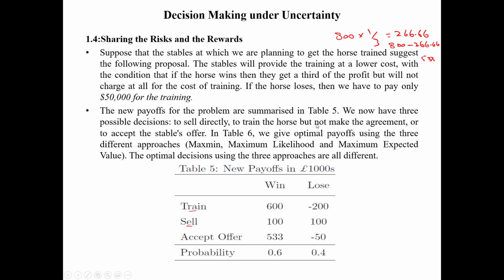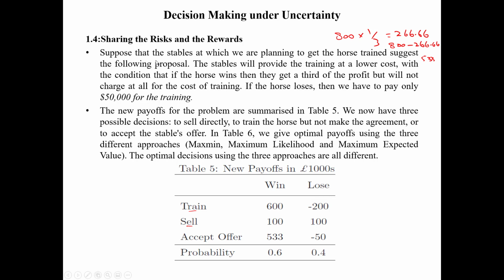The second is to train the horse, but not make the agreement. The agreement is not good, so don't go for that, just train it from your own side. But there is too much risk. You can see, if you win, definitely you will get 600,000. But if you lose, in that scenario, you will lose not only minus 200,000, but you will also lose the horse price, which currently, if you want to sell it, is 100,000. So this is the losing case.